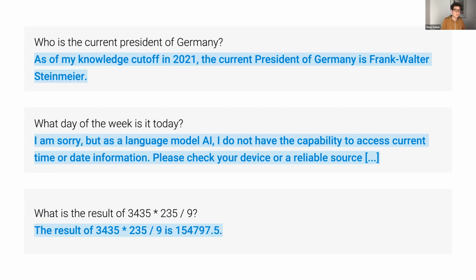Now, we were not the first ones to have this idea of giving language models access to external tools. But I would say that all the previous approaches can roughly be divided into two categories. The first category tries to teach models to use tools using human annotations. That requires large amounts of human annotated data. So you have to find good examples where tool use might be helpful. You have to ask humans to use those tools, record that, and then use imitation learning for your model to do the same. One issue with that is that it's very expensive.